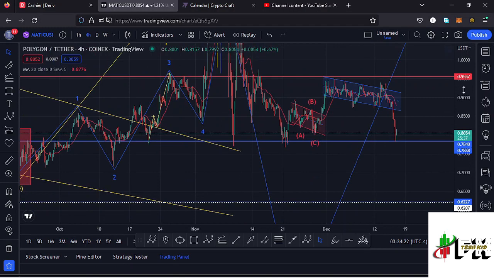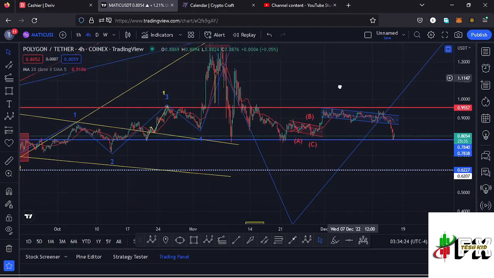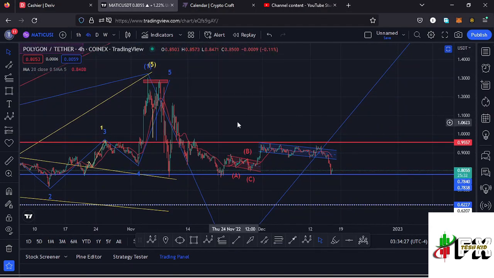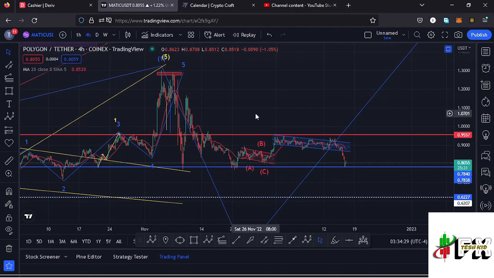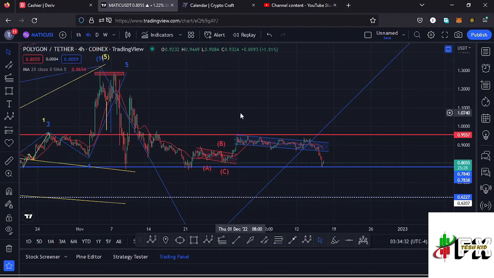And getting back to the ABC corrective structure that we can have on this chart, there are two ways we can have that ABC corrective structure, and that is what is going to give me my short-term scenarios that I'm expecting to play out.